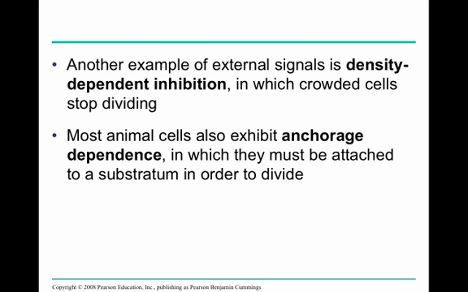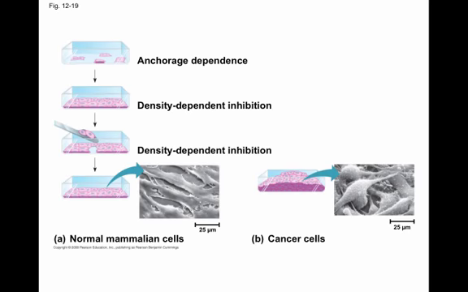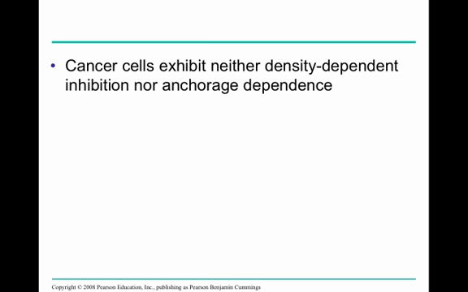Also, animal cells will exhibit anchorage dependence, which means that they have to be attached to something in order to divide. If it comes unattached, or if it breaks free, then a normal cell will stop dividing because it's no longer attached. So here's our example of anchorage dependence, right? The cells have to be attached to a substratum to divide, and as they divide, they will eventually surround each other on all sides. That's density-dependent inhibition. And if you scoop some of those cells out, the cells that surround the wound will divide until they are touching each other again.